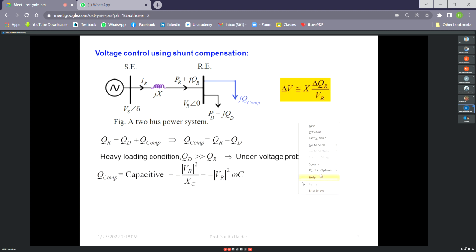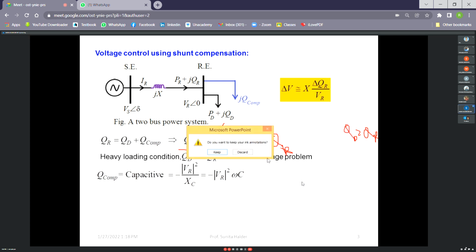Okay. Now from this equation also we can readily get this. So there was some QR, right? QR was something. But here QD is more than QR, right? So if QD is more than QR, then QR minus QD is negative. QR minus QD negative means capacitive. Negative Q means capacitive. That is why it is capacitive. Otherwise, from the technical explanation also, we can justify that, as I have given you.